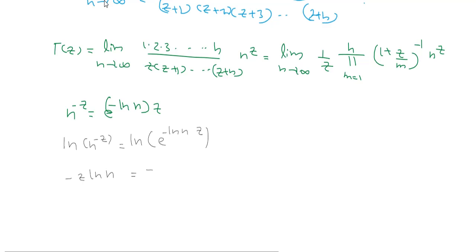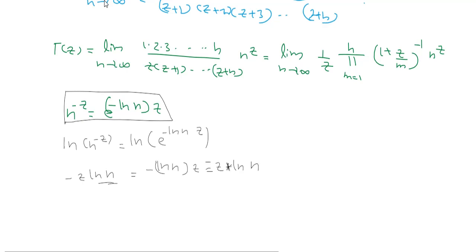So this will be equal to minus log n into z, that is equal to minus z into log n. Okay, so this is proved. So I will use this relation also.